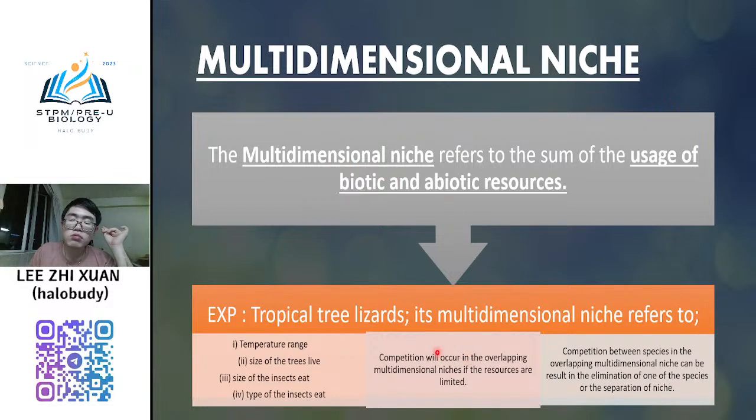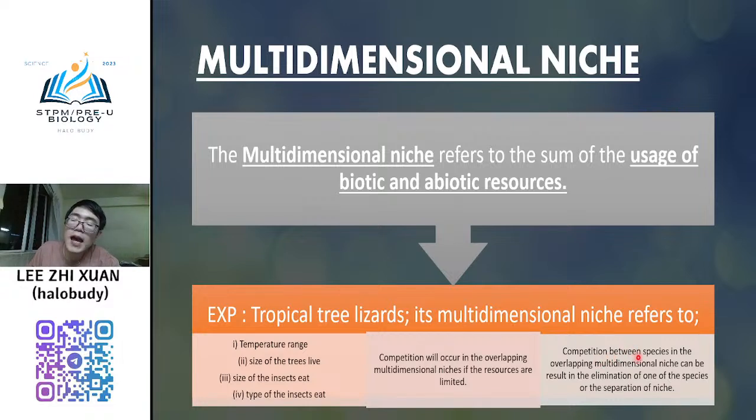So normally we will have competition. Competition will occur in the overlapping multi-dimensional niche if the resources are limited. If the resources are very limited, the competition will overlap this multi-dimensional niche. However, competition between the species in the overlapping multi-dimensional niche can result in the elimination of one of the species or the separation of the niche.